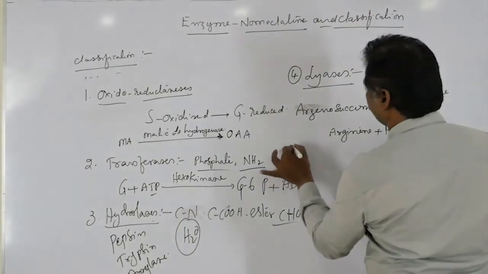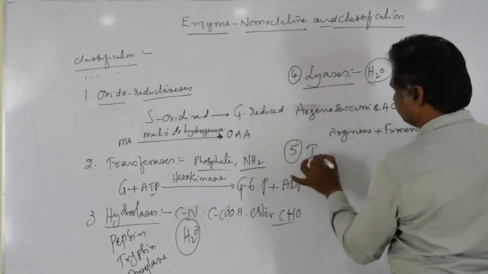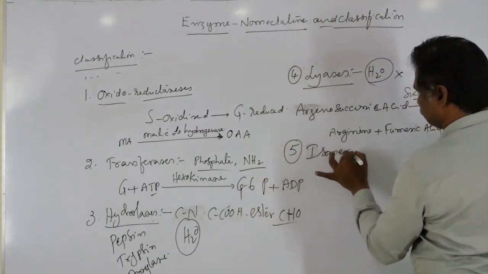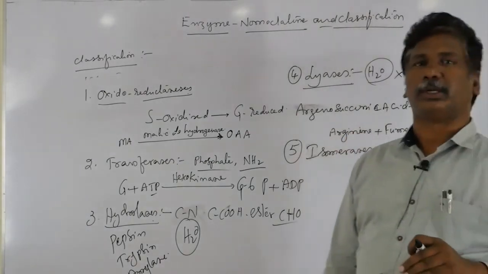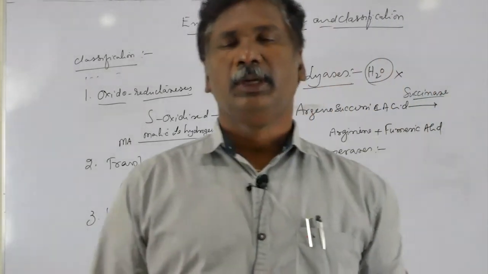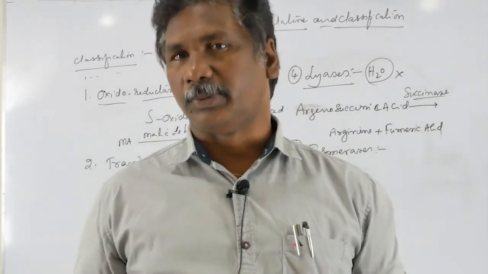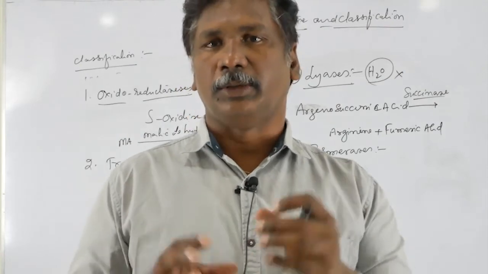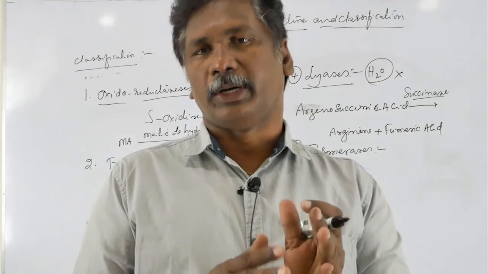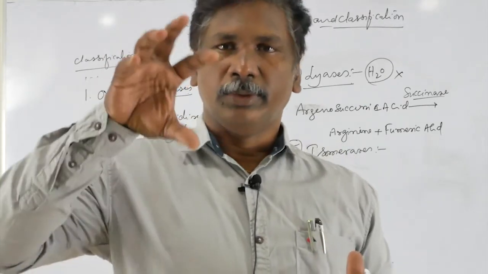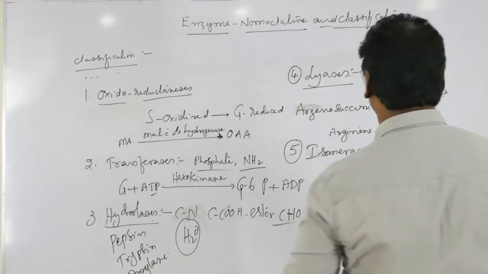Next, the fifth one, isomerases. You know isomerization from your chemistry: same formula, different structures. That is an intramolecular shift, meaning groups shift from one carbon atom to another carbon atom within the same molecule, giving the same molecular formula but a different structure.